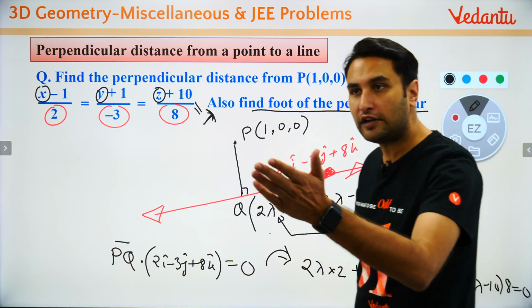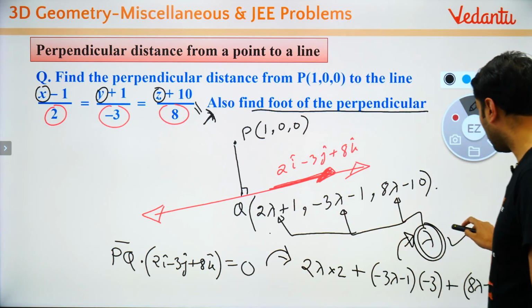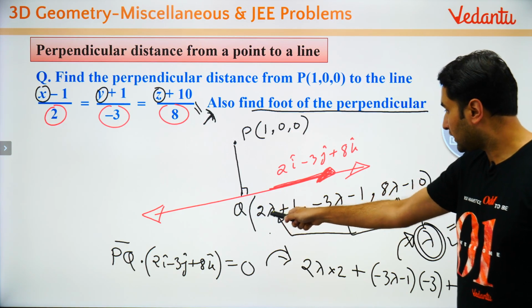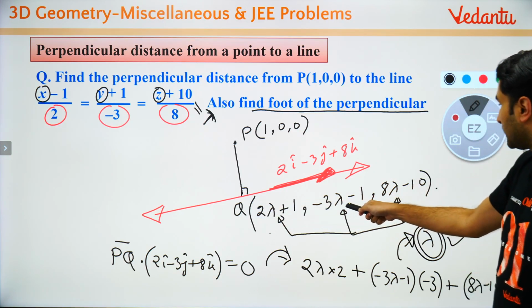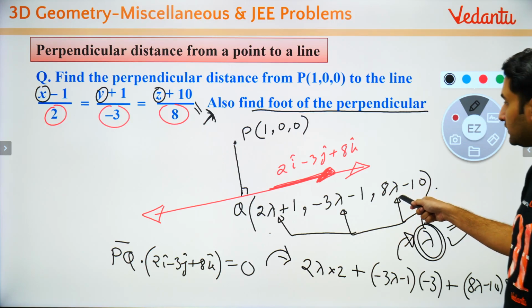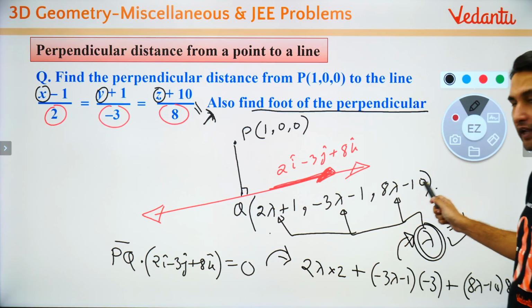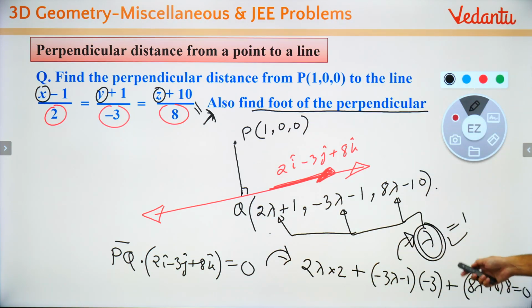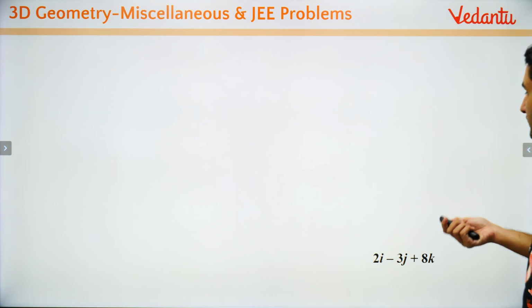Lambda बच्चे बोल रहे हैं 1 आ रहा है, is it 1? So lambda will come out to be 1. तो आपके पास Q आ जाएगा. You will get Q, that is 3 minus 4 and minus 2, right? So आपके पास foot of the perpendicular आ गया. Then find out PQ, that is the perpendicular distance. That's it. Clear है सबको? So just quickly see the solution.